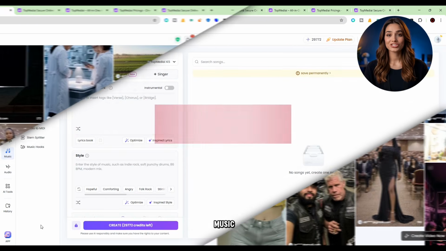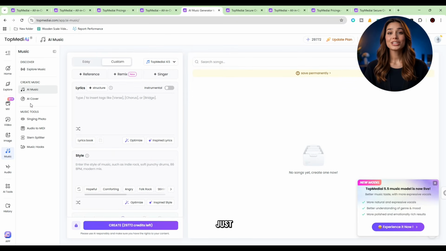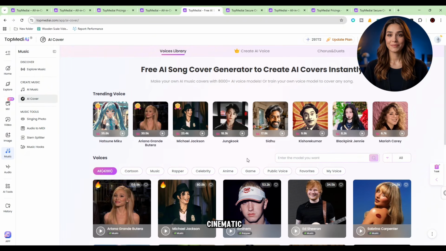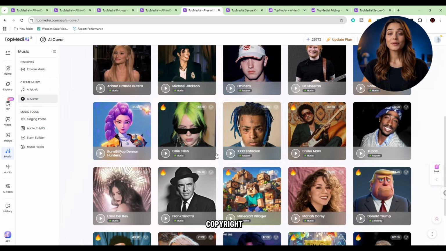First, the AI music generator. Instead of searching for hours trying to find the perfect track, you just type what you want. Something like motivational background music or cinematic trailer vibe. And it creates original music for you. No copyright issues, no stress, and it actually sounds good.